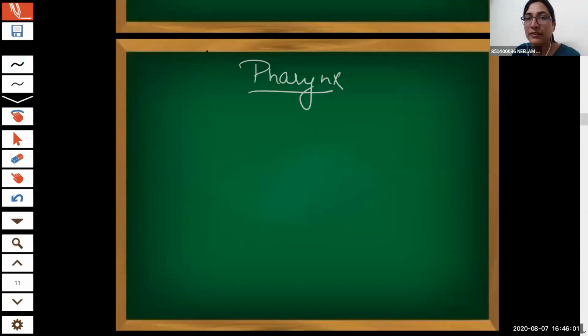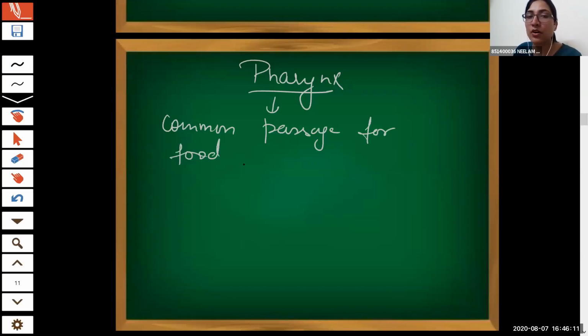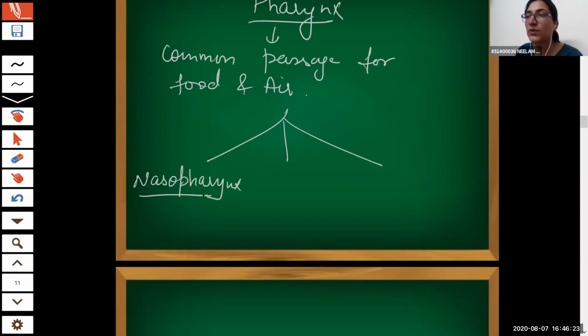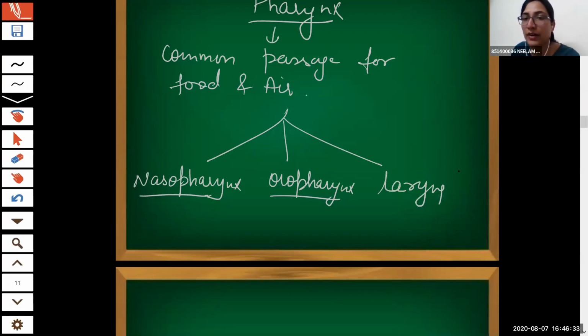So we have divided first what is pharynx. It is a common passage for food as well as for air. Right. Now we have divided the pharynx into three parts. Nasopharynx is the part which is associated with the nasal cavity. Oropharynx is the part associated with the oral cavity. Laryngopharynx, which is associated with the larynx part.